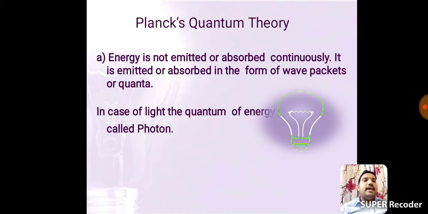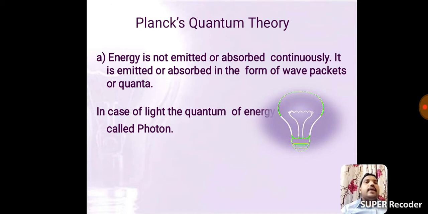Energy packets: singular is quantum, plural is quanta. In the case of light, the packets are called photons. This is the first postulate of Planck's quantum theory.